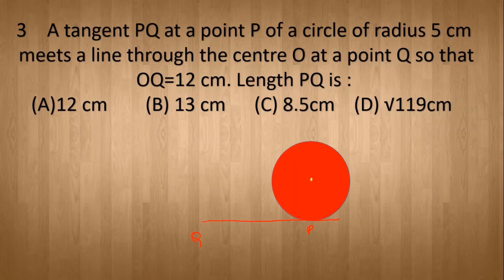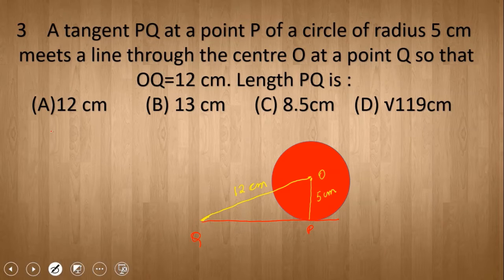This center is O and this distance is your 5 cm. OP is your 5 cm and OQ is your 12 cm.